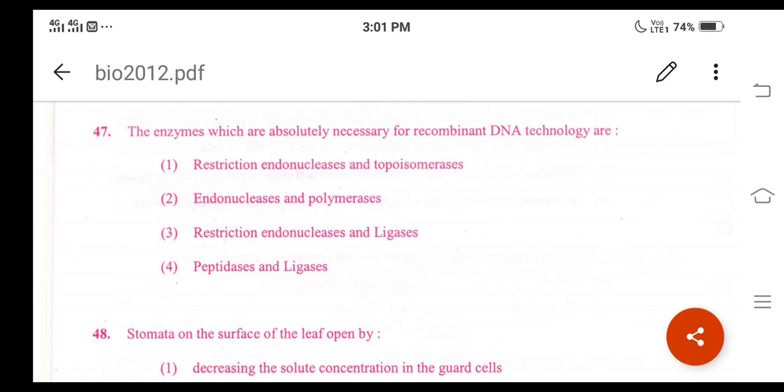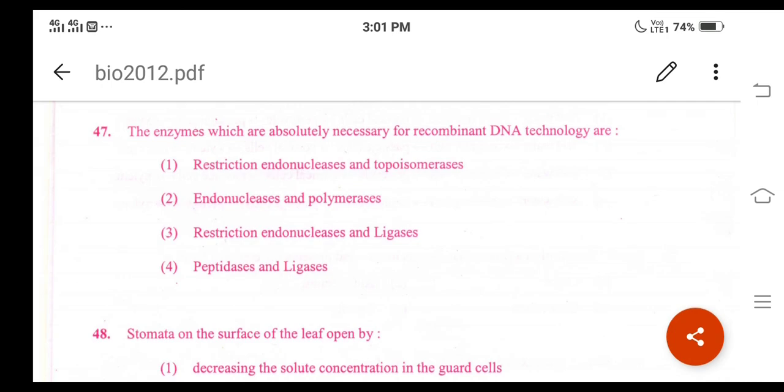Now this recombinant DNA is inserted into the host and allowed to produce the desired product. What do we mean by restriction enzymes? These are the enzymes which cleave the DNA at specific recognition sites. This helps in the production of fragments and desired genes, and this is the main role of the restriction endonucleases.